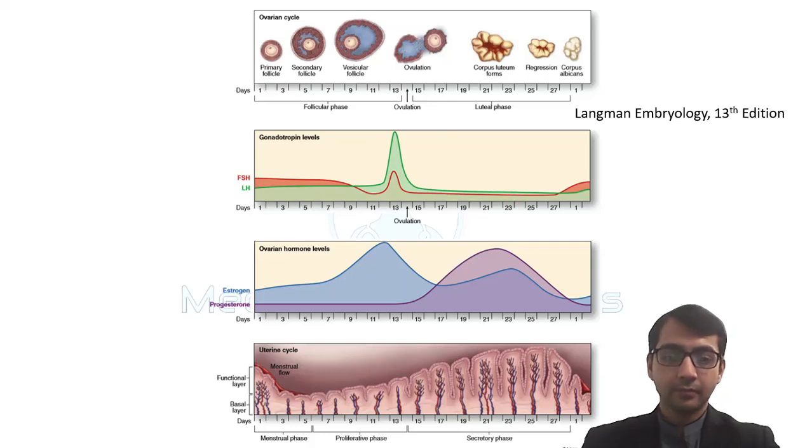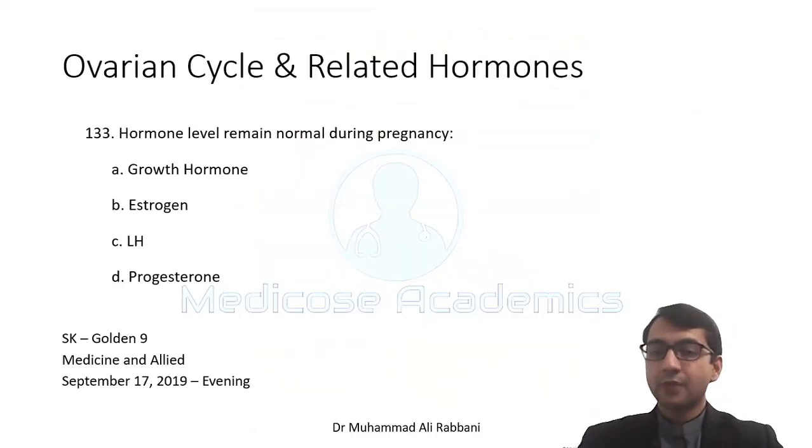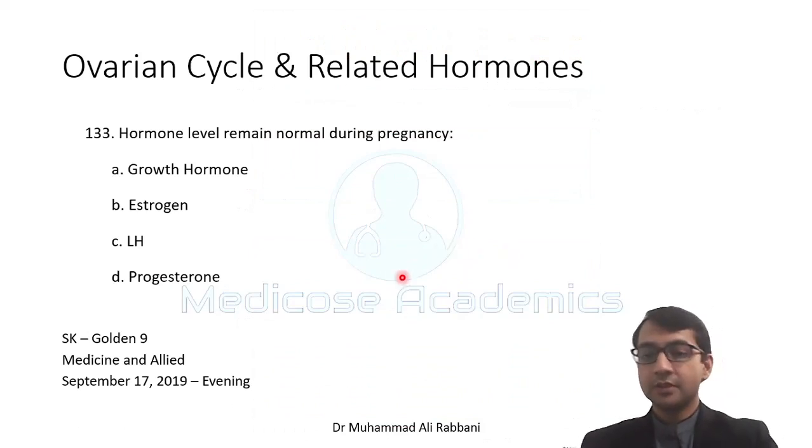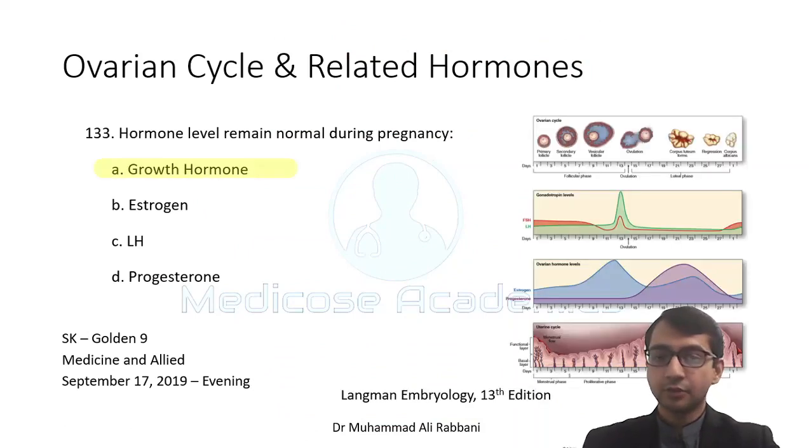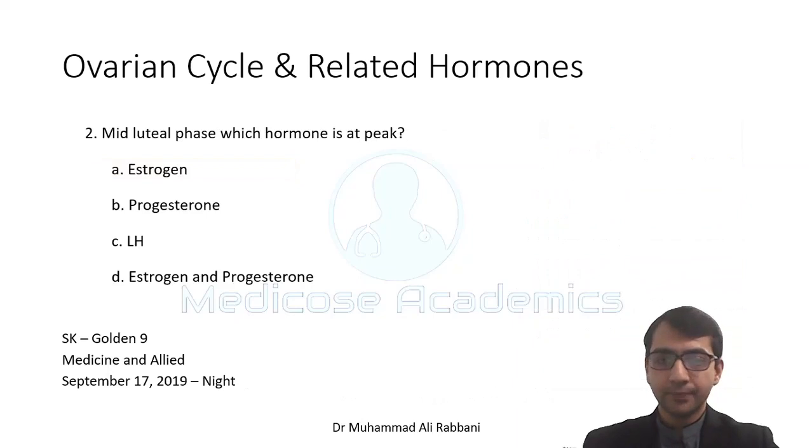Okay, which ovarian cycle hormone level remains normal during pregnancy? You did not see growth hormone, and growth hormone does not depend so much on the ovarian cycle and during pregnancy, so it will remain unaffected. The affected ones will be FSH, LH, estrogen, progesterone. These will be most affected. There are minor ones affected also, which you will discuss in physiology. Mid luteal phase, which hormone is at peak?